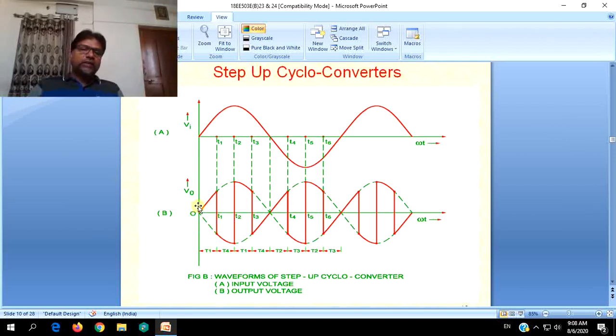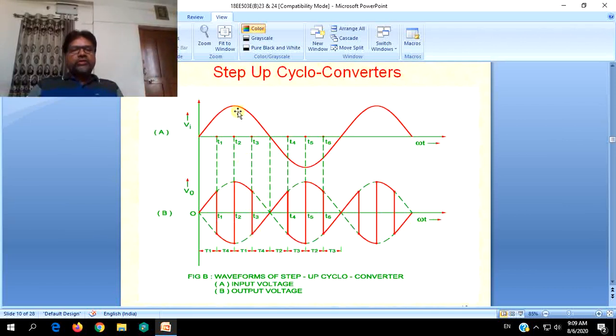So a full cycle is from 0 to T2, and again it comprises another full cycle from T2 to 2 pi. So when the input waveform completes one half cycle, the output waveform is completing two full cycles. Because of this, the output frequency is doubled. That is how step up cycloconversion is done.